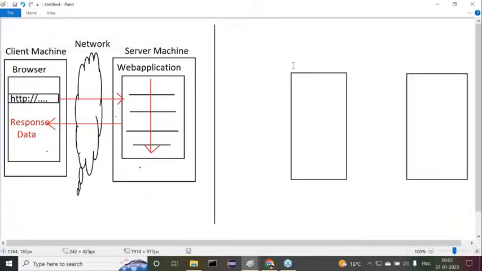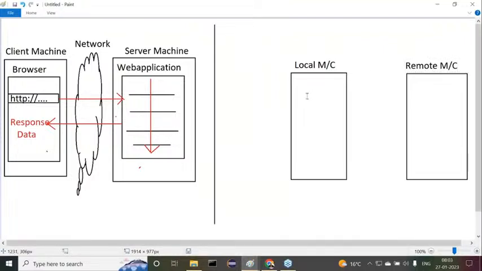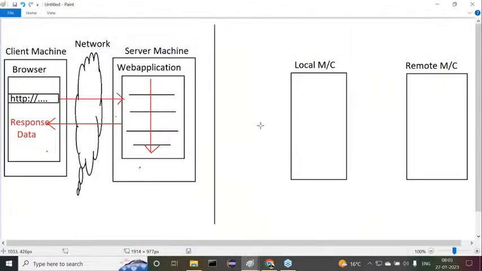We cannot say client and server in general. We can say local machine and remote machine. We can use the terminology local machine and remote machine. Observe carefully. Local machine, then what next one? Remote machine. All right. As per this distributed application architecture,